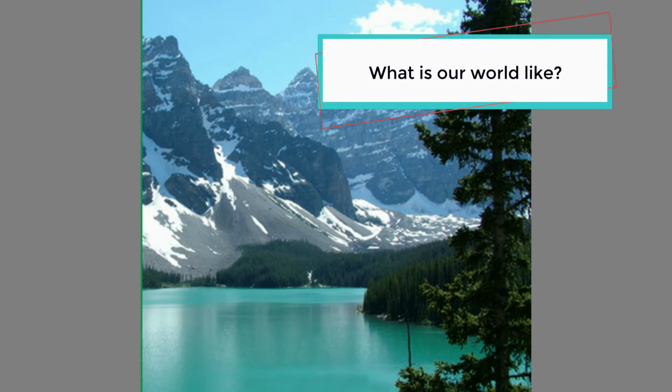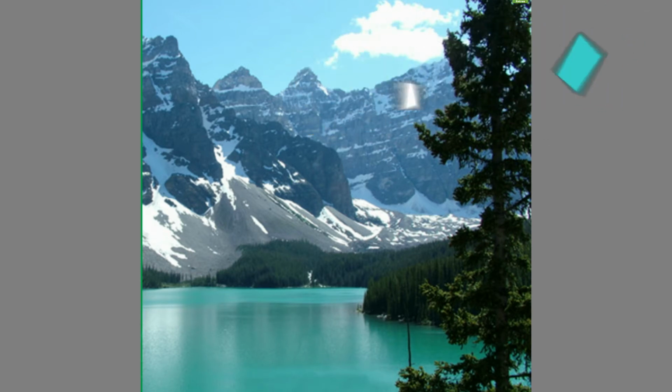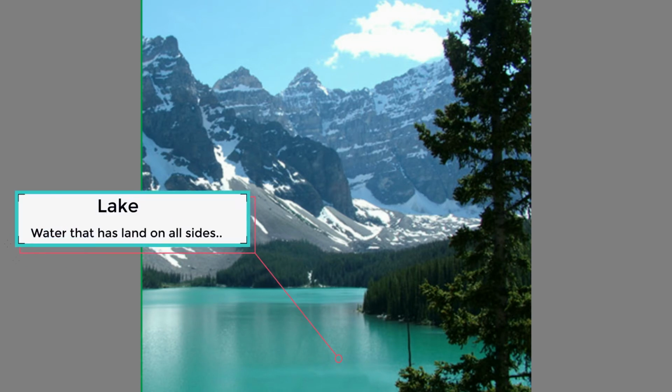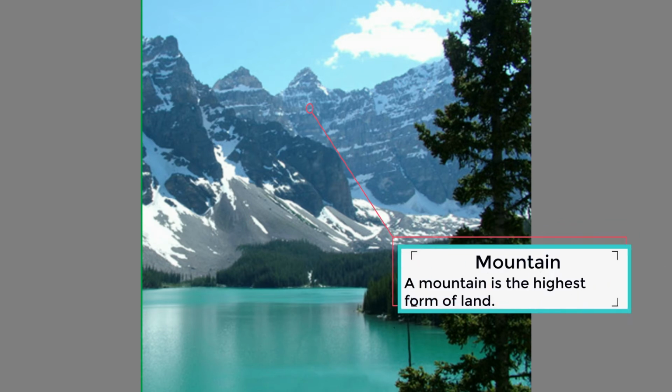What is our world like? Take a moment to look at the picture. What do you notice? I see a lake. Remember, lake is water that has land on all sides. I also see a mountain. A mountain is the highest form of land.